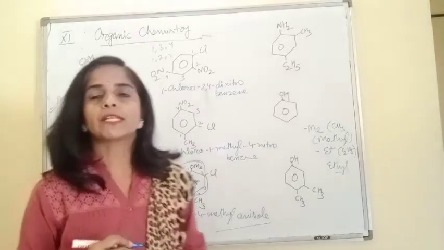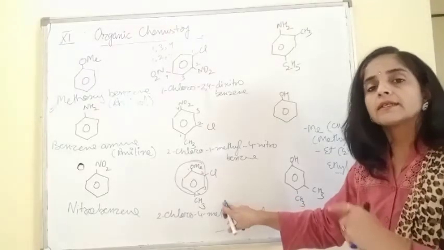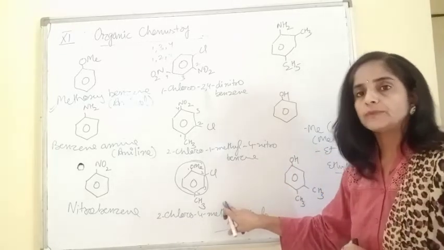Understood, beta? What is the importance of these common names? Even accepted by IUPAC here. Because this is written as derivative of anisole.